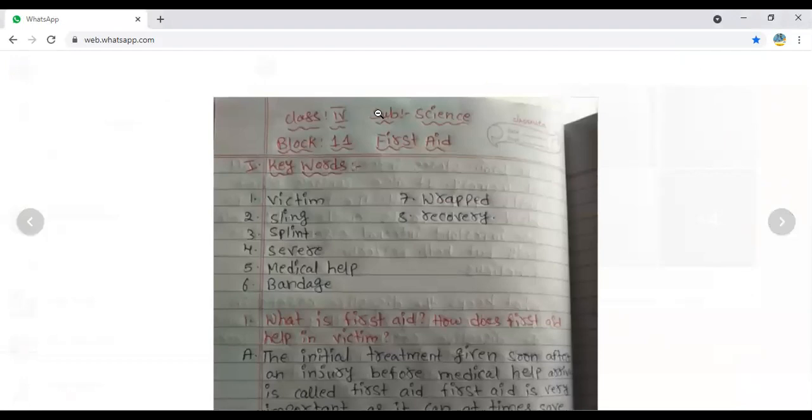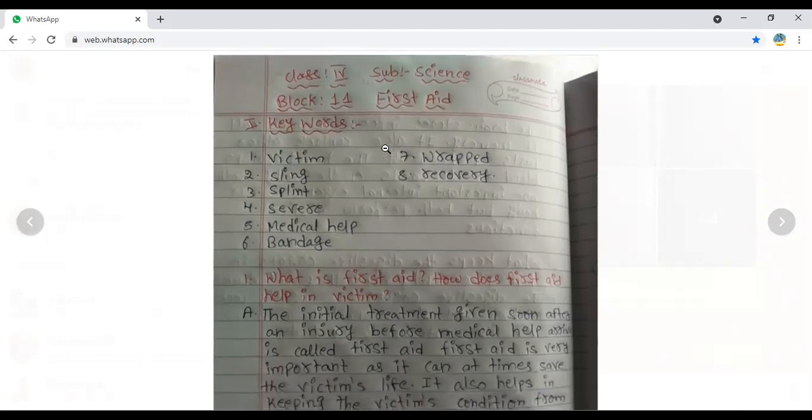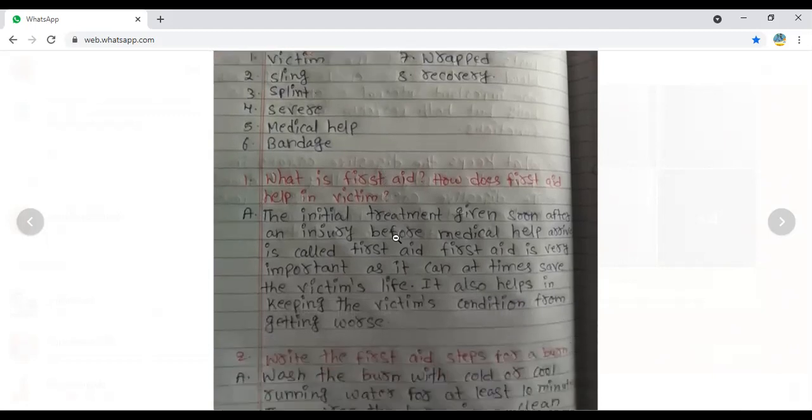Look at it children. First of all, block number 11, first aid. What is our topic name? First aid. Keywords: victim. What is the meaning of victim here? Victim means a person who needs help. Sling, splint, severe, medical help, bandage, wrapper and recovery. These are the 8 new keywords for our block number 11. There is no importance for that, so now we should go for the question answers.